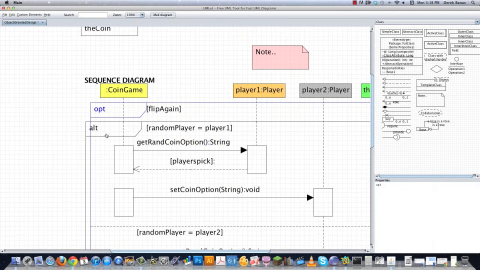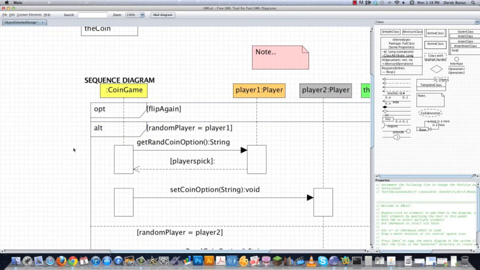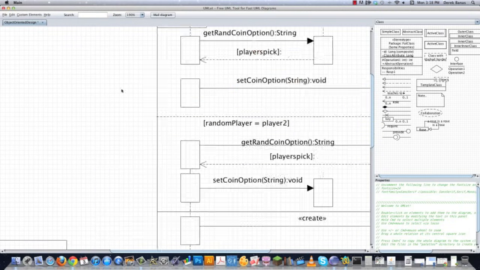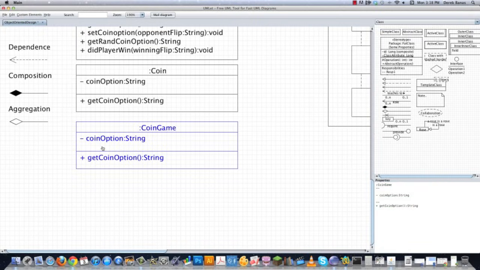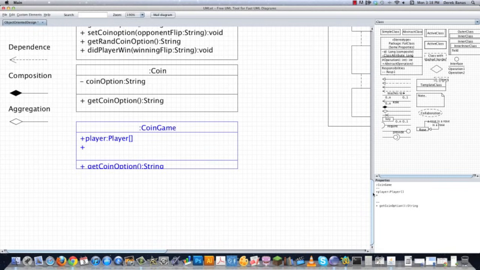So what do I really want it to do? I want coin game basically to do almost nothing except start the process of calling all this stuff. So that's what I'm going to have coin game do. Come back down into coin game. So remember I said there's going to be players, and this is going to be a player array, and also what else is going to be in here? The coin, and it's going to be of object type coin. So there's that, and those were both going to be public. Let's call this players. So players, okay. And then the last thing is going to be start game. Because I decided, you know what, this doesn't really need to do anything else except call a whole bunch of methods. So I'm going to have start game do that, and it's going to return void.